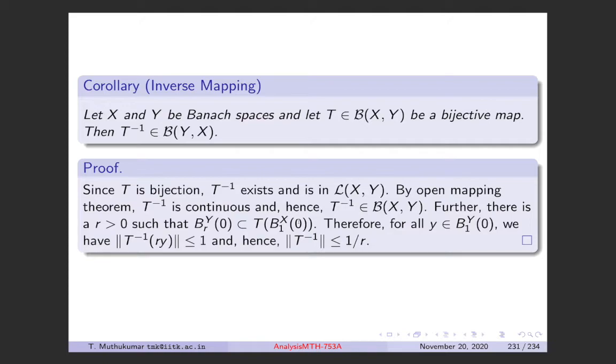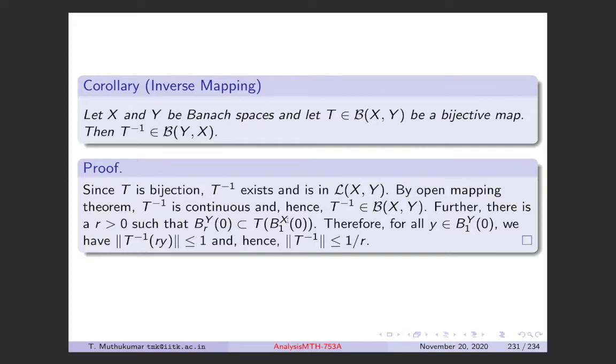So therefore, for all y in the unit ball of Y, we can write it like this, because it's just the dilation. So B_R(0) is just a dilation of the unit ball. So if y belongs to the unit ball, Ry belongs to B_R(0), right? So the norm of T inverse of Ry is less than or equal to 1.